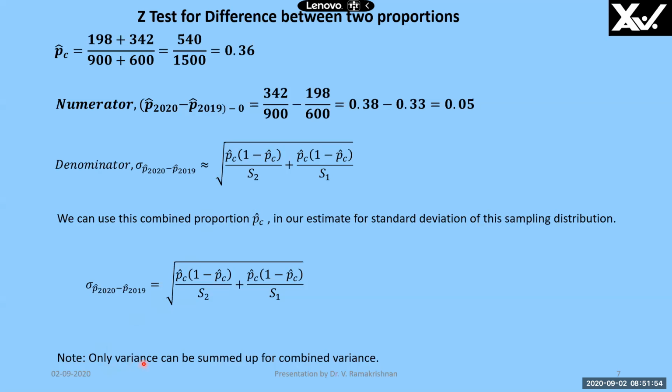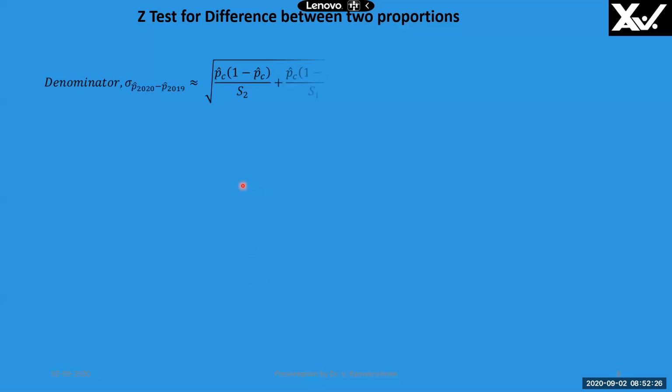See, we are using the addition inside and then taking the square root because this is the variance of sample size 2 and this is the variance of sample size 1, this term. So square root of this term is the standard deviation of sample size 2. Square root of this term is standard deviation of sample size 1. We cannot add the standard deviations to get the combined standard deviation. To get the combined standard deviation, we have to only add the variances and then take the square root. That is why we are summing up the combined variance here inside the square root.